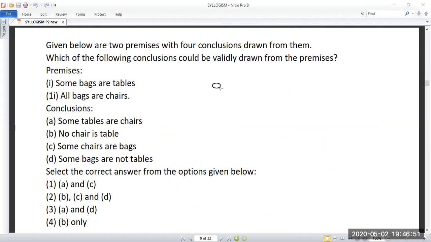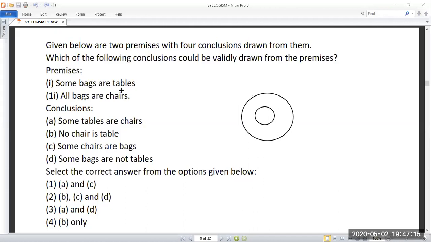We have a universal statement, so we'll draw this: all bags are chairs. So this is bag and this is chair. Some bags are tables, so how to draw this?